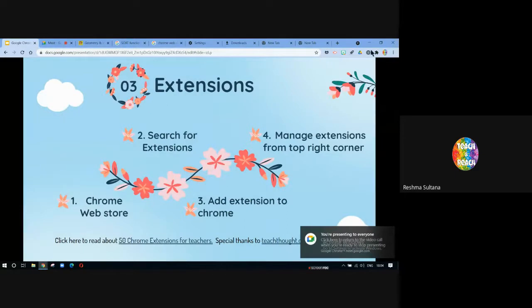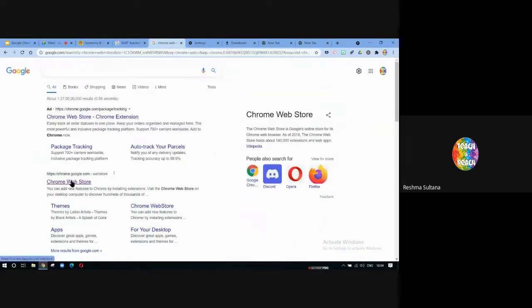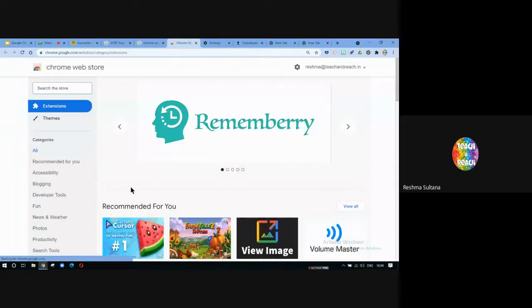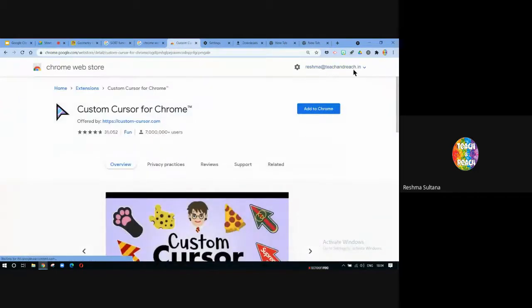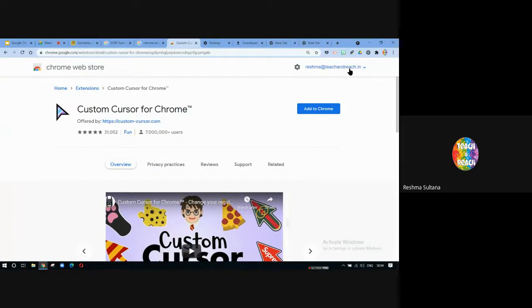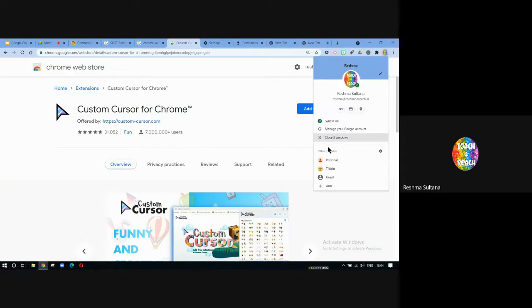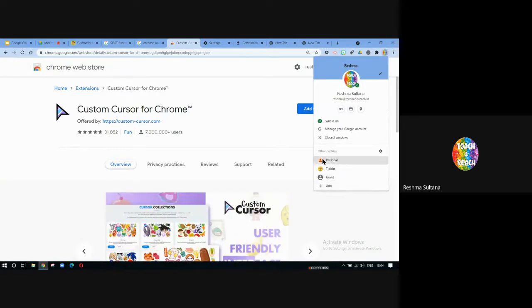So you can see these extensions whenever we open Chrome Web Store. So here and I wanted to download something. Okay. Let's say I'll just click on this. You can see here Reshma at teachandreach.in. Okay, you just have to download, you just have to sign in with this particular ID in that particular device. So this is my laptop. If I want to use my brother's laptop, and I want to access all of these extensions, here you can see Chrome profile. I have to sign in with my personal ID on his laptop and I'll get the extensions.